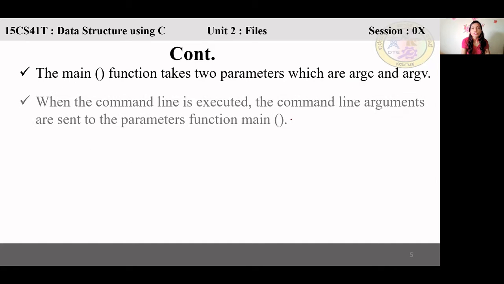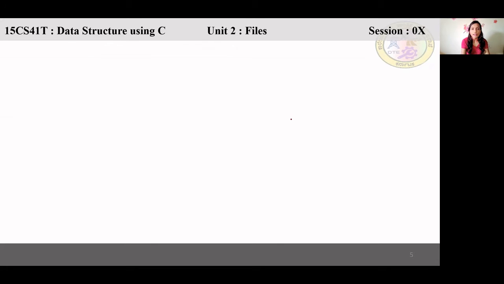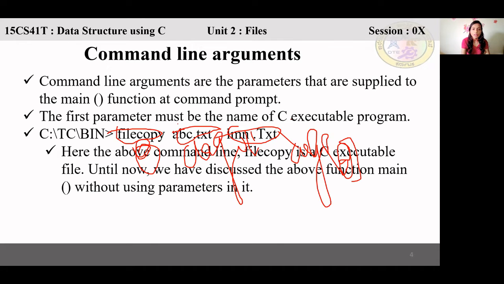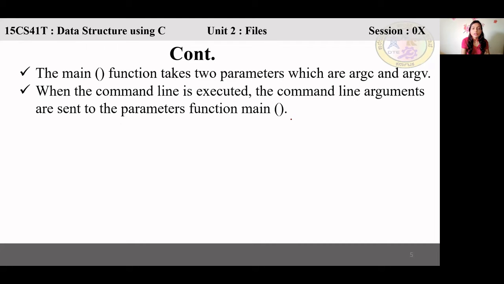So the main function takes two parameters, which are argc and argv. You have to remember the two parameters it takes are argc and argv. Argc is the argument counter, and argv is a character array called the argument vector. When the command line is executed, the command line arguments are sent to the parameters in the main function. So if you want to execute via the command prompt, you have to send them via the parameters of main.